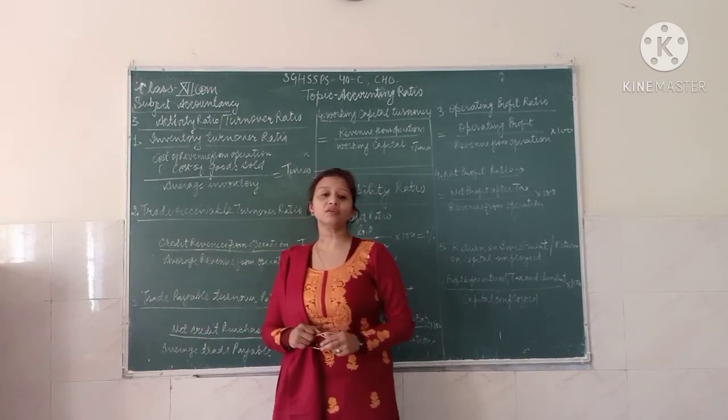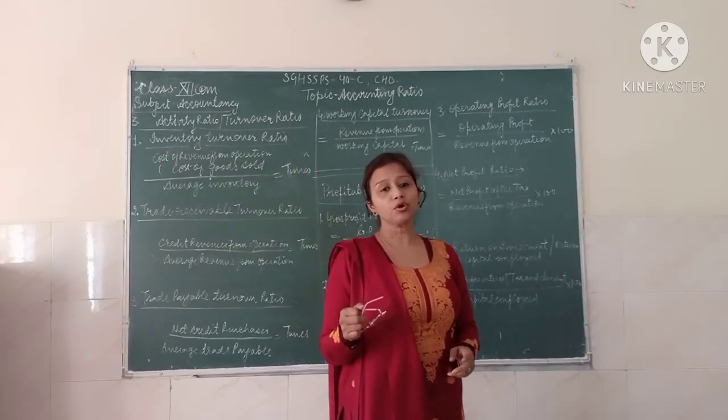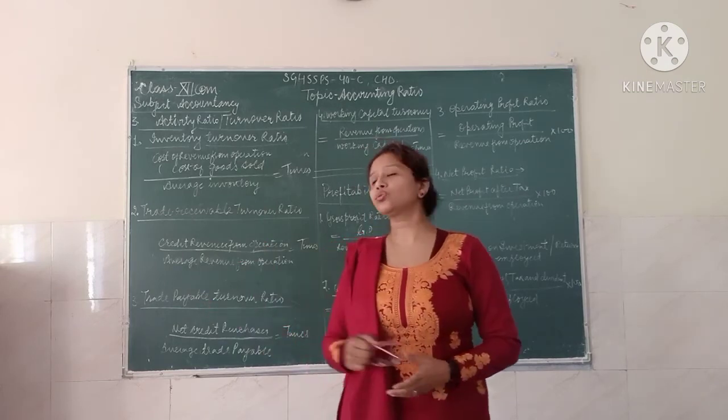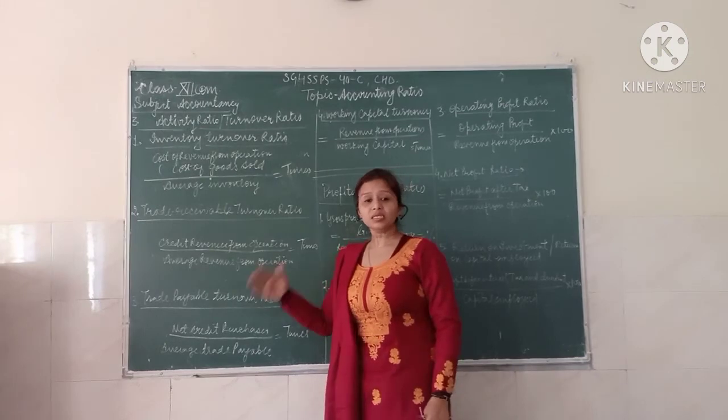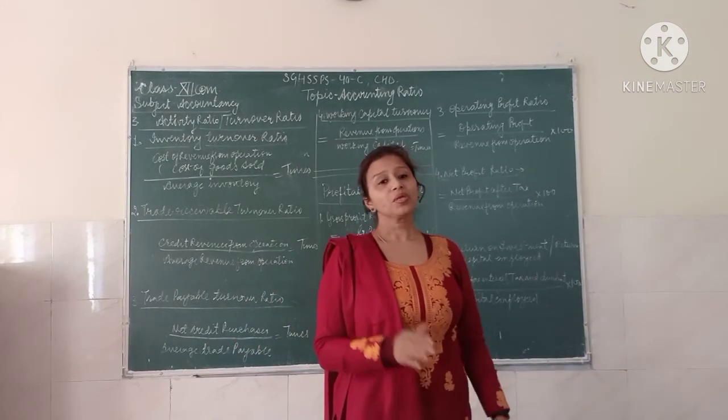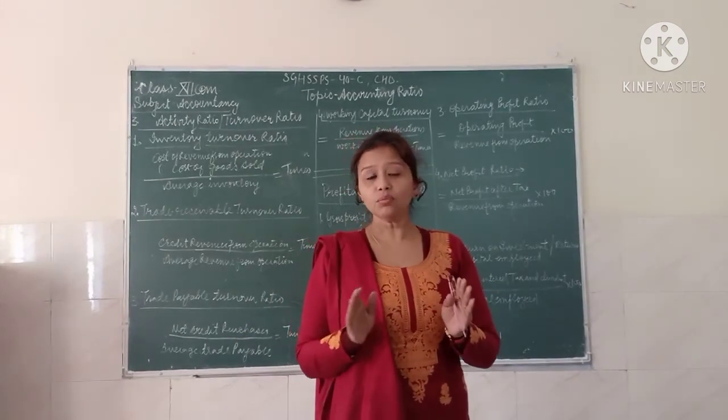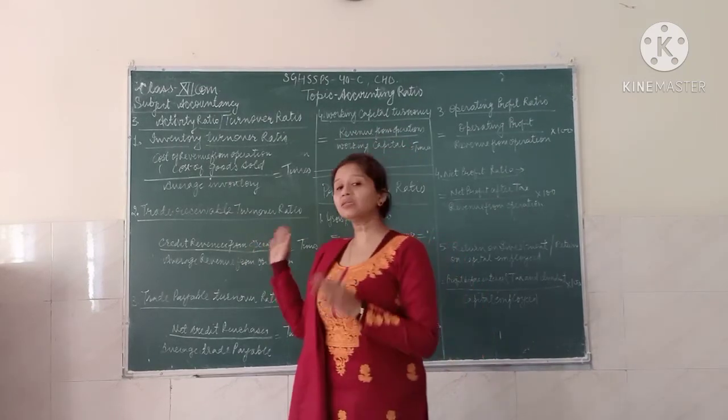This is merely the formula, but these terms can only be calculated when you do more and more practice.